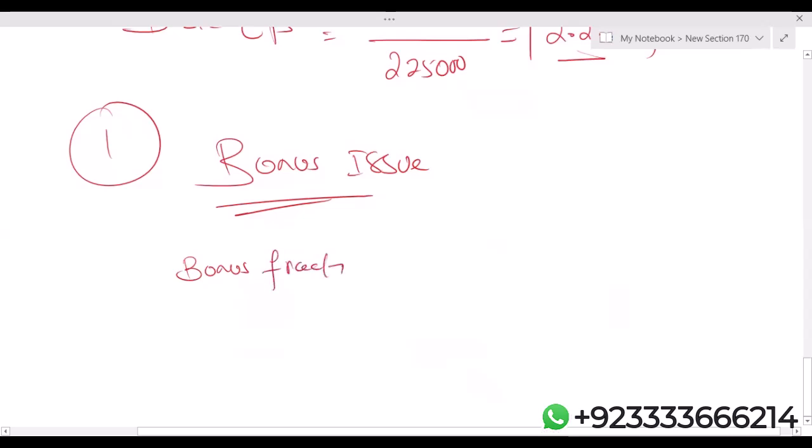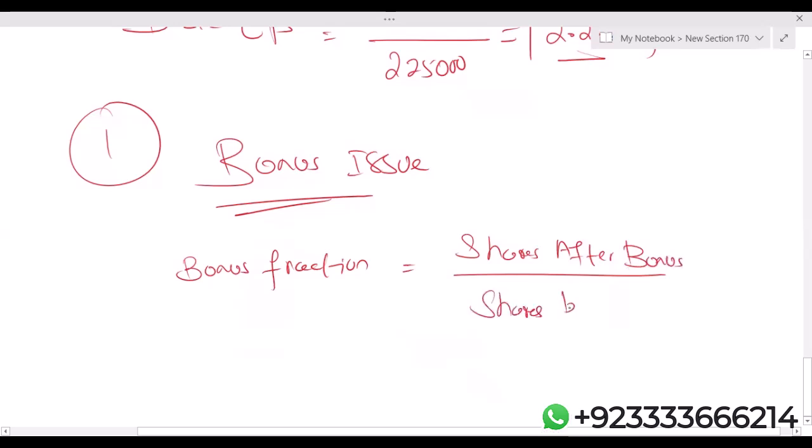Bonus fraction is equal to shares after bonus divided by shares before bonus. Obviously, before bonus you will have fewer shares. After bonus, you will have more shares. Mathematically, the bonus fraction must be greater than 1.